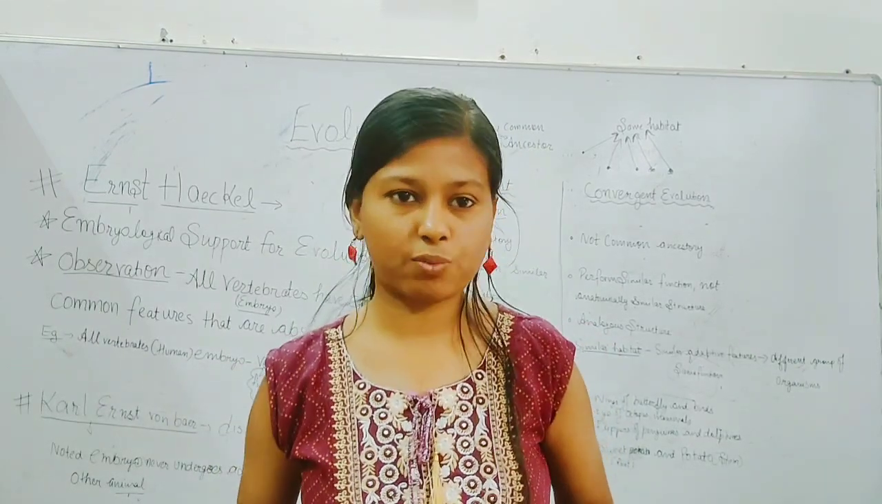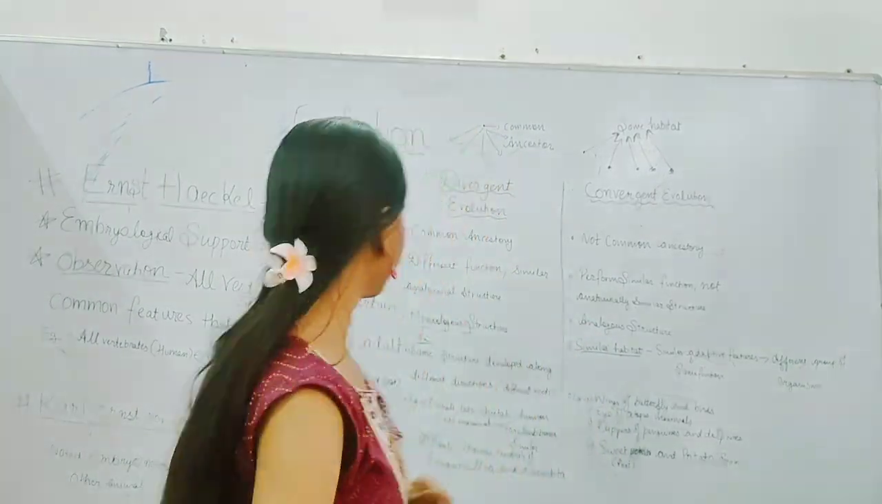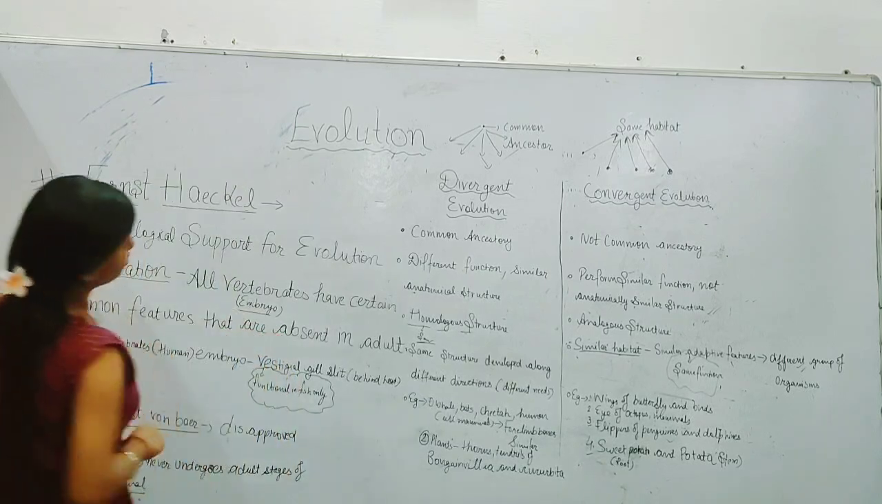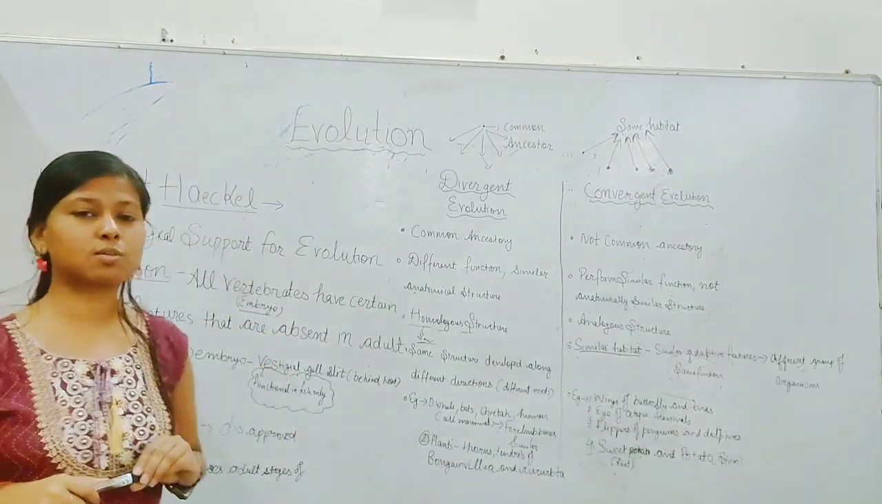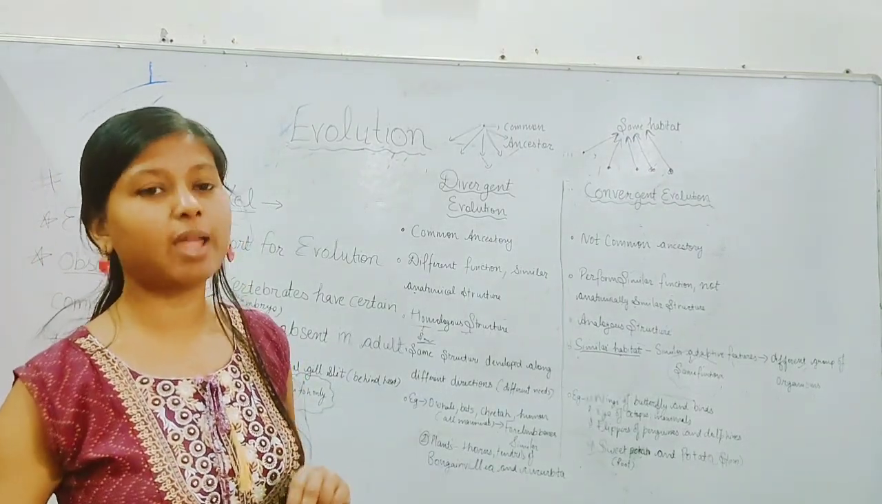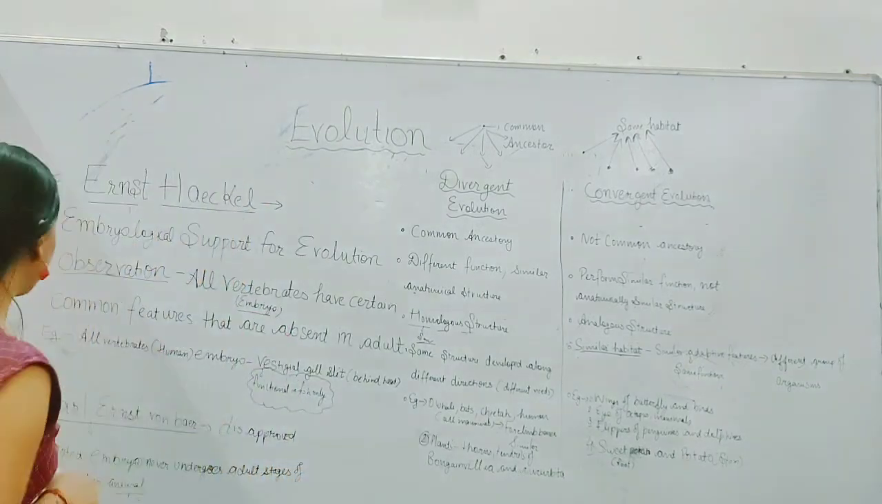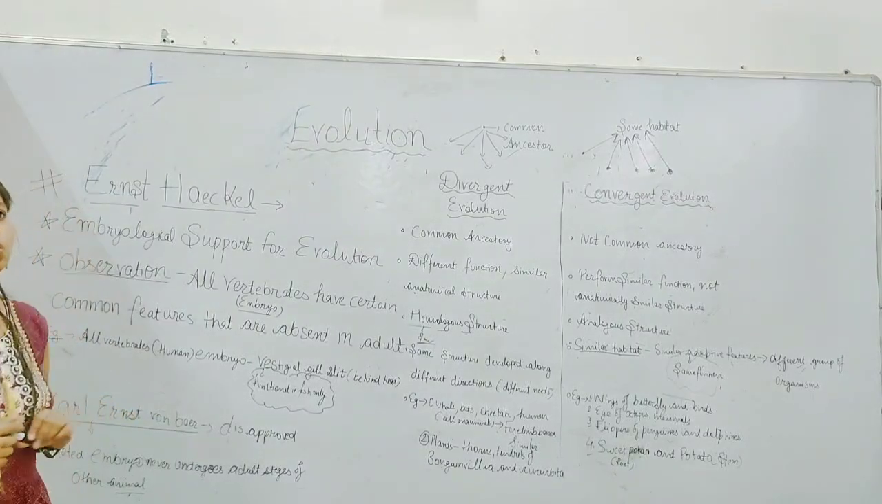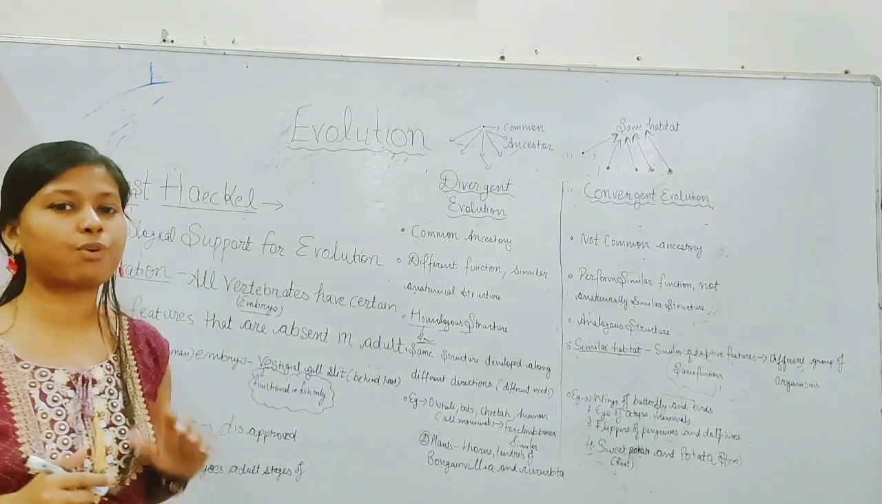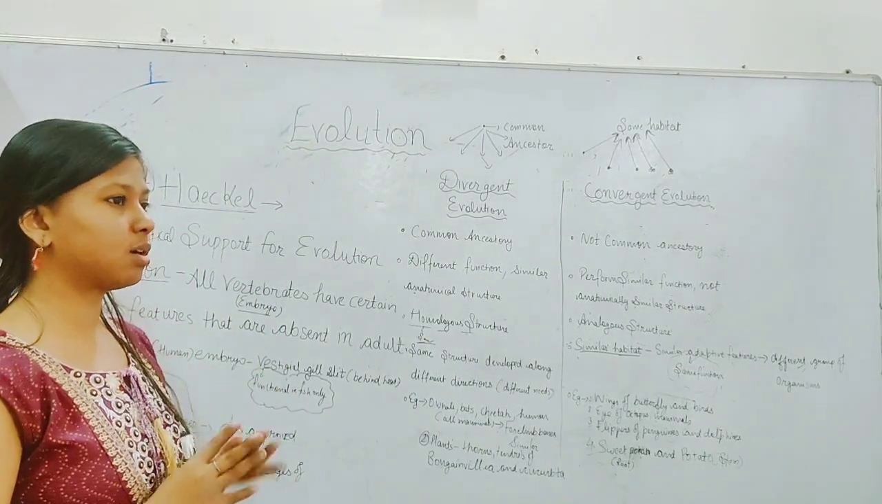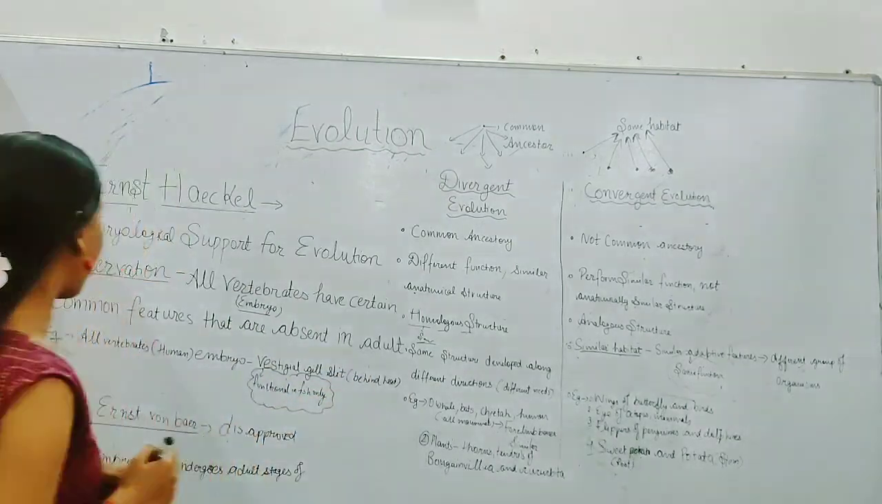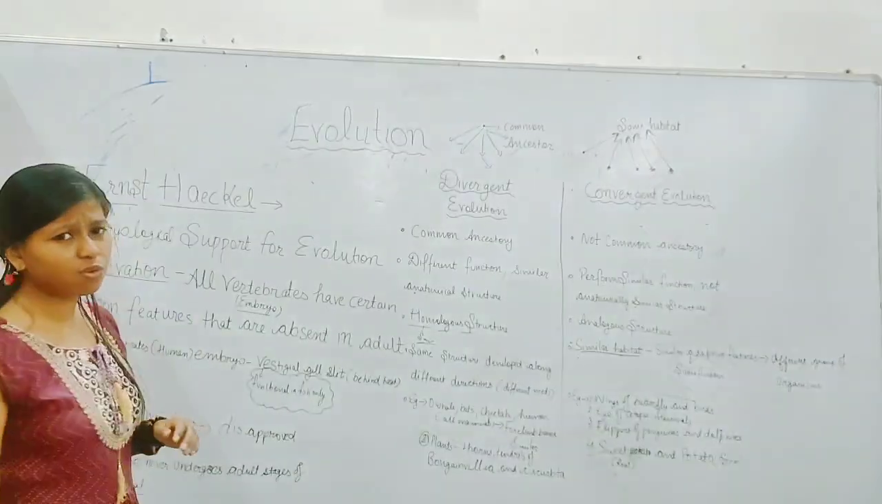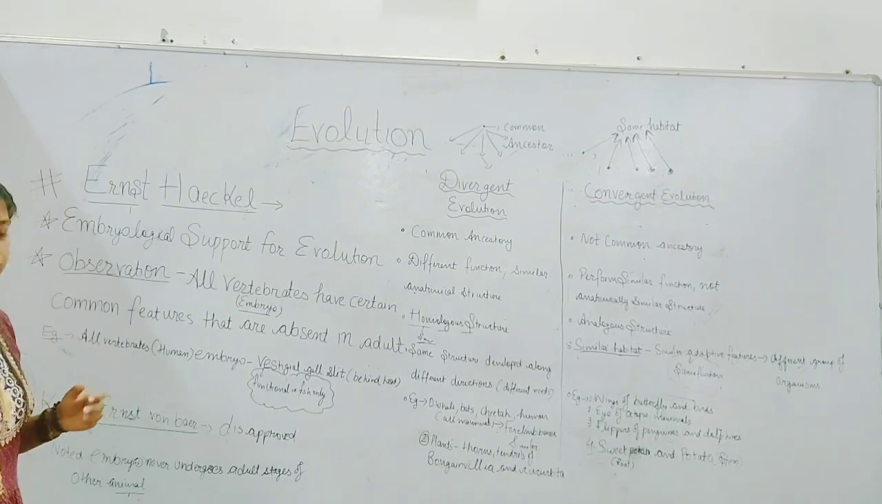About the next part of evolution. So let's discuss. First of all, we are going to discuss the theory given by Ernst Haeckel. Ernst Haeckel provided the theory of embryological support for evolution. So first of all, what is his observation?